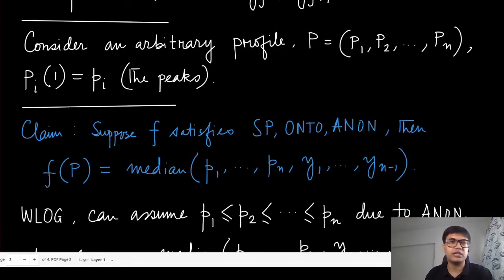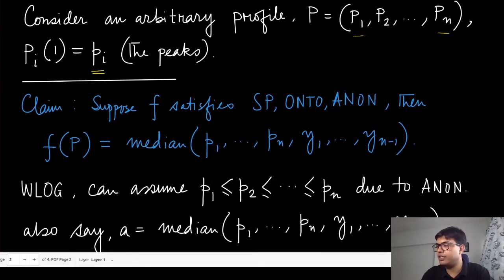All right, so now we are getting into the actual proof. We'll save this result. We will reuse it whenever it is needed. So let's now consider an arbitrary agent profile which starts from P1 to Pn. Agents have their own preferences, and we are going to denote by this lowercase pi their peaks. Now the claim is that if f satisfies strategy proofness, ontoness and anonymity, then f of p should be the median of all these agent peaks and the corresponding phantom peaks. This is the final claim. If we can show it, then we have proved the theorem by Moulin.